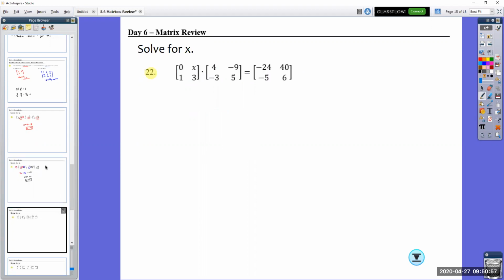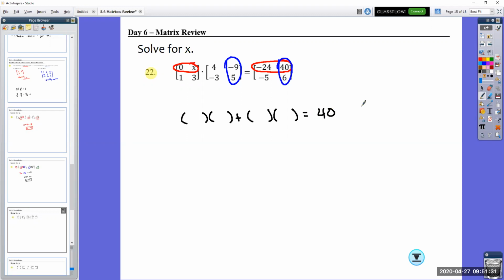Notice in this case, instead of addition or subtraction, we're now multiplying again. So when I'm doing this, rows times column. Now, it doesn't matter which one. So I'm looking at 4, -9, or do I want it to equal -24 or 40? It doesn't matter which. I like 40 a little bit better, so I'm choosing the second column. Remember, we don't have to multiply it all out. You can, but it's going to be more work. There's going to be 2 sets of 2 multiplied together that equal 40 where they overlap.